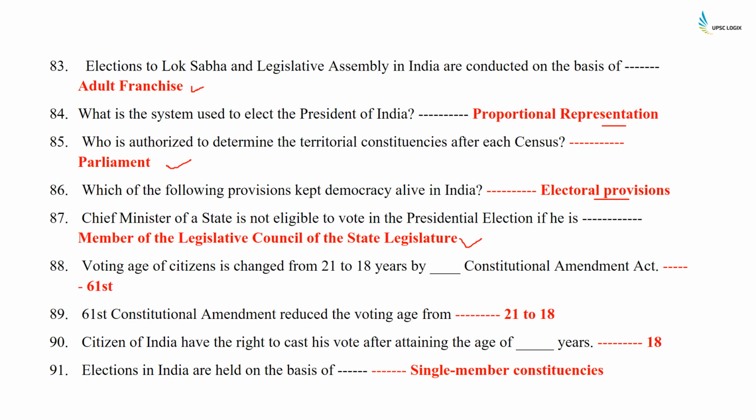Voting age of citizens was changed from 21 to 18 years by the 61st Constitutional Amendment Act. Citizens of India have the right to cast their vote after attaining an age of 18 years. Elections in India are held on the basis of single-member constituencies.